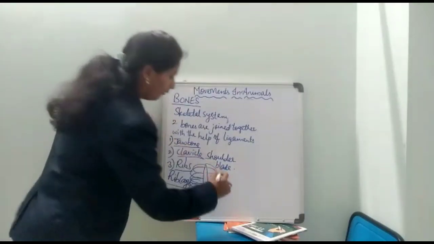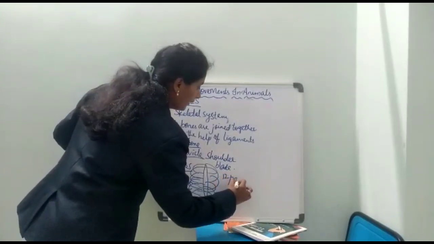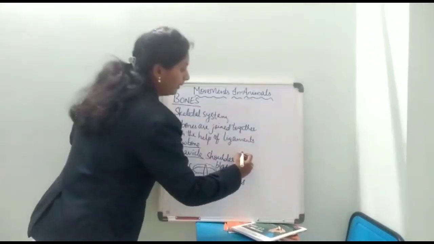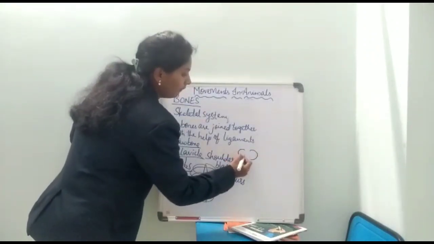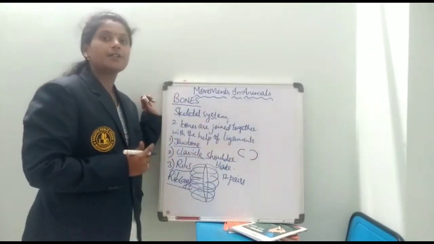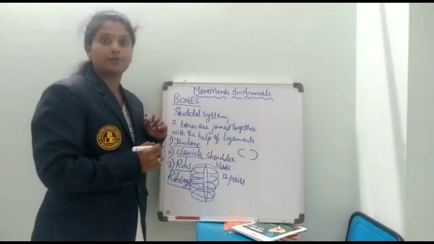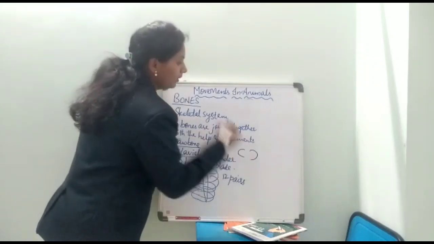Generally 12 pairs of ribs are present. As they have a ring-like structure, one end of the bone is attached to the breastbone and the other end is attached to the vertebral column.